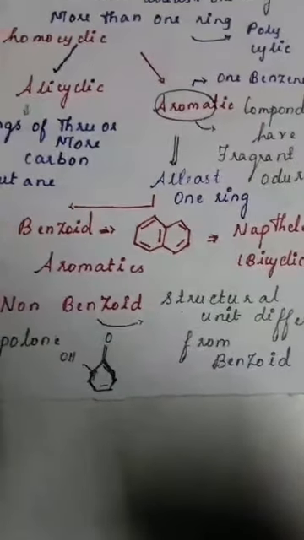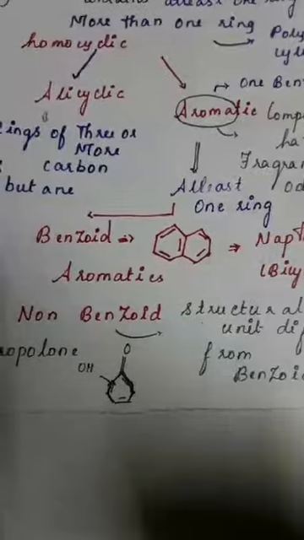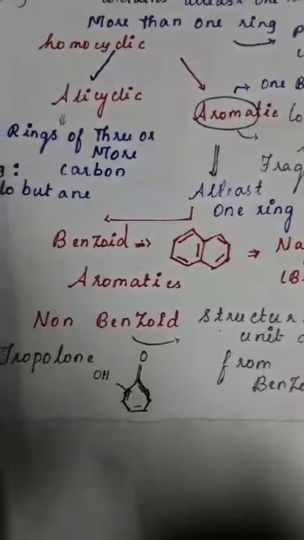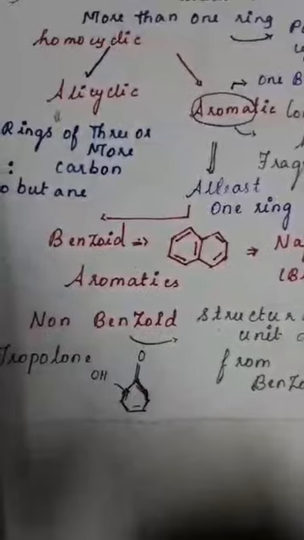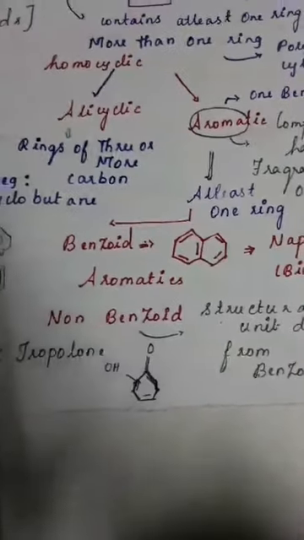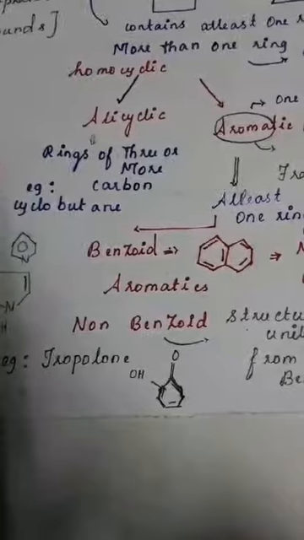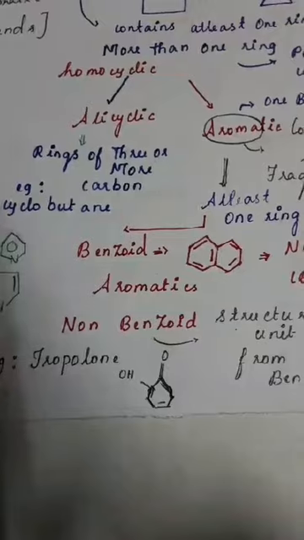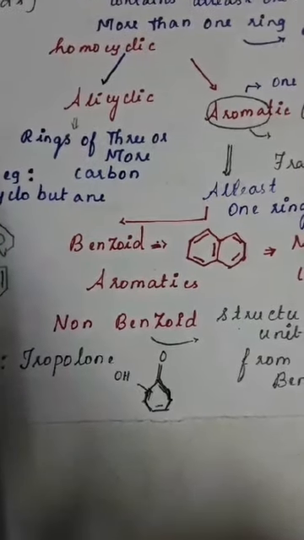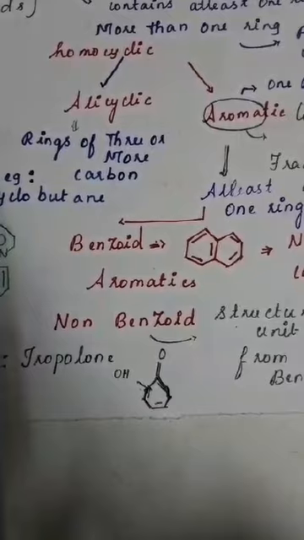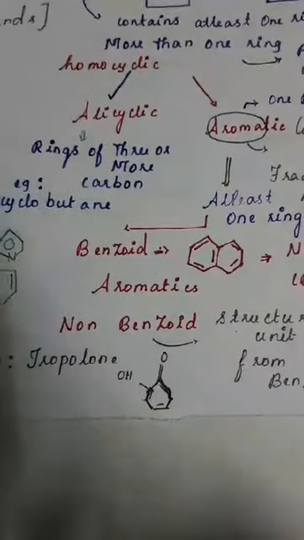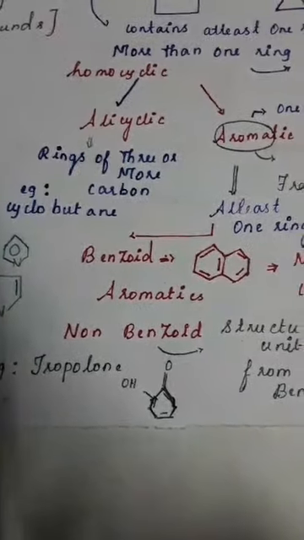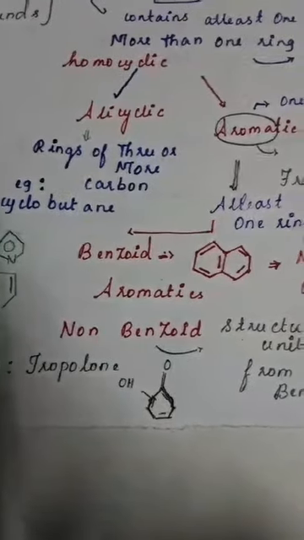Benzoid and non-benzoid: the structural unit differs from benzoid. Other than benzoid, those which have double bonds or triple bonds in cyclic form are called non-benzoid. We have given an example, tropolone: 1, 2, 3, 4, 5, 6, 7. It has 7 carbons and one ketone group and an OH group. They have attached a carboxylic acid group, COOH.